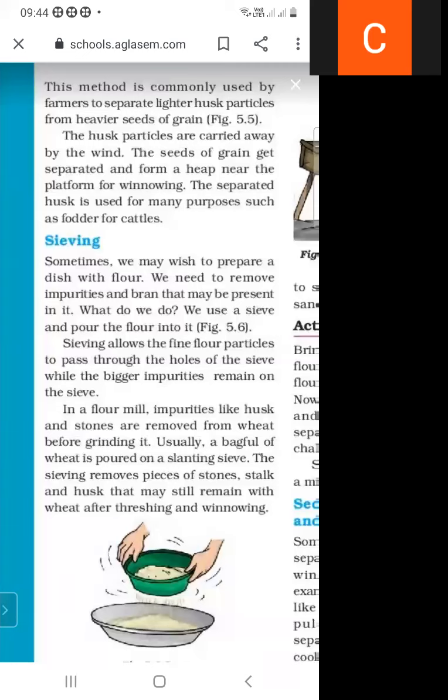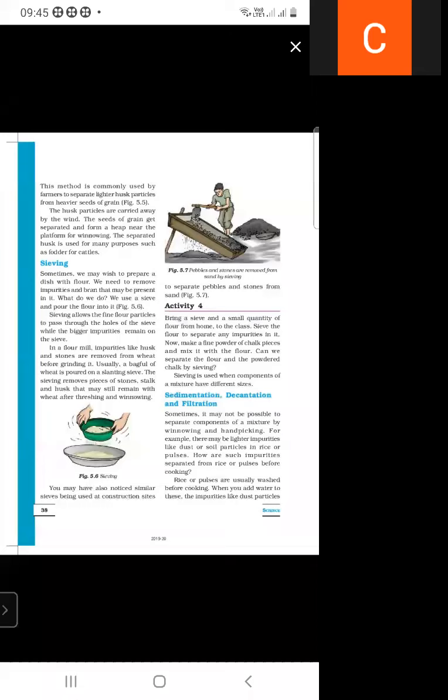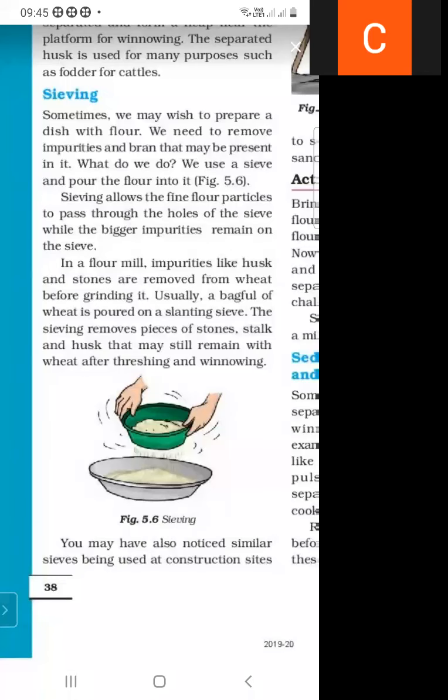So how can we separate them? We separate them with the help of a sieve. Sieving removes pieces of stones and husk that may remain with the wheat after threshing and winnowing. Firstly, what process is used? Threshing. So what do we mean by threshing? The process of separating grain from the stalk is called threshing.